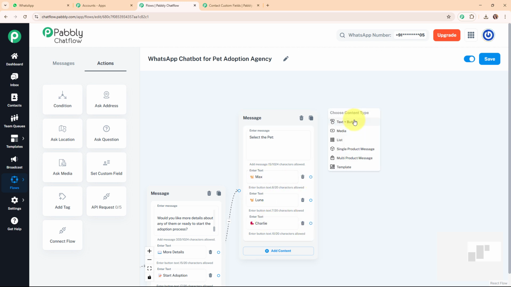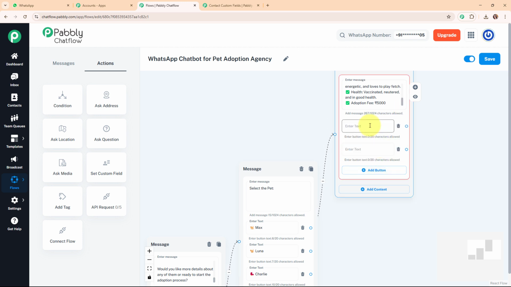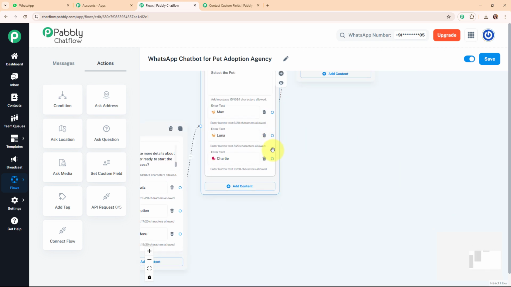So for that I'm going to add a text box for Max first, and then I'm going to add the details over here for Max. So I've added the entire details, and then I'm going to add a quick reply button over here with the text as start adoption or back to menu. And now here similarly I'm going to add the text box for the remaining 2 pets as well.